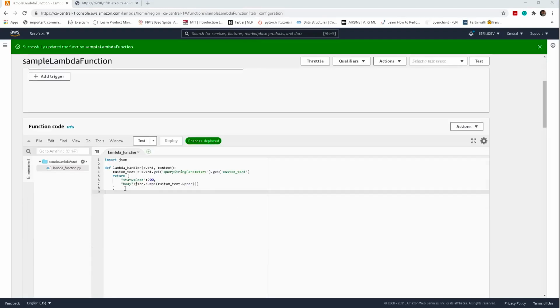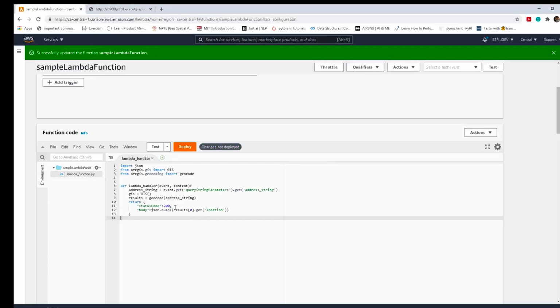Now let's update the code here to accept a string address and then geocode it into XY coordinates. Alright, since we've added the layer, the ArcGIS library is now available to the Lambda function. For geocoding, we will import the GIS method from the gis module, and the geocode method from the geocoding module.